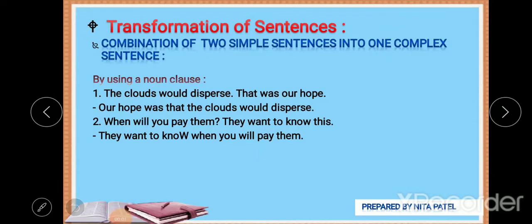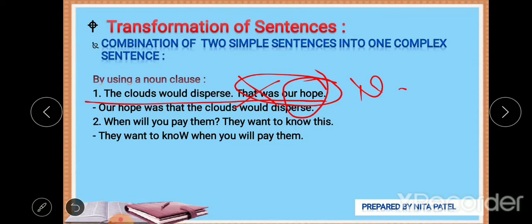The clouds would disperse, that was our hope. So our hope was that. Now here we have cut these two words, and our hope. Now we make it a noun or a subject. Our hope was that the clouds would disperse.